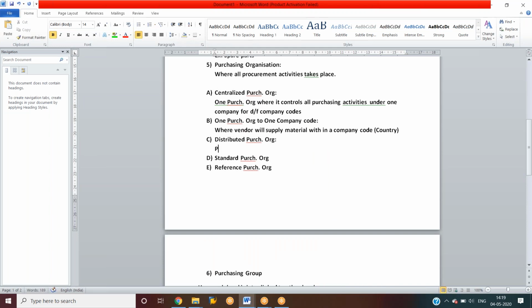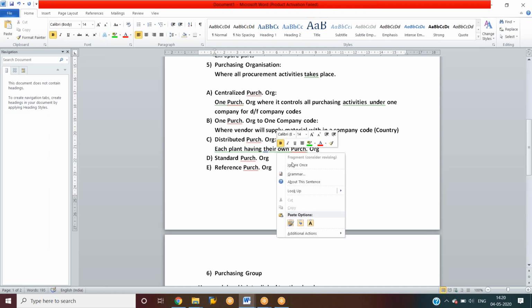Each plant having their own purchasing organization for all procurement activities is called a distributed purchasing organization.